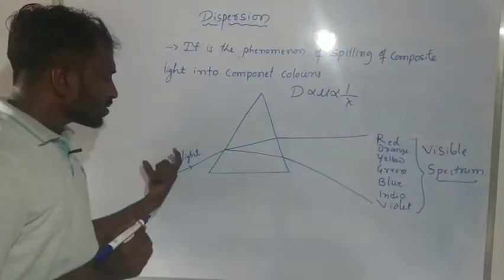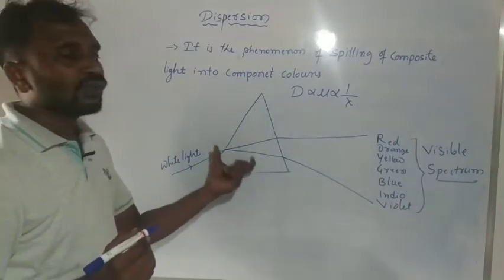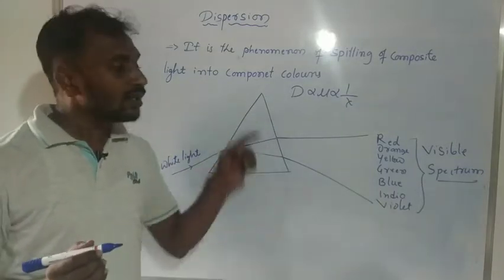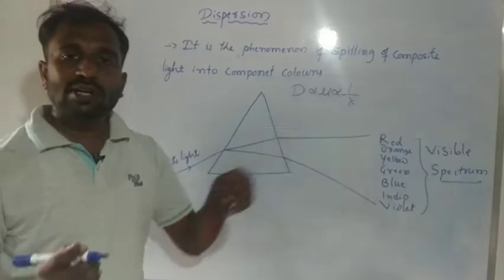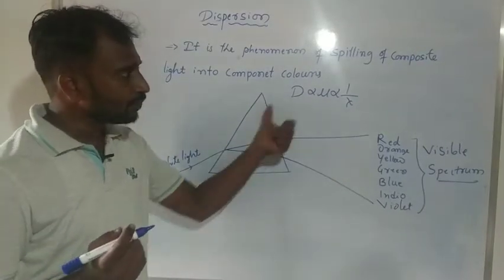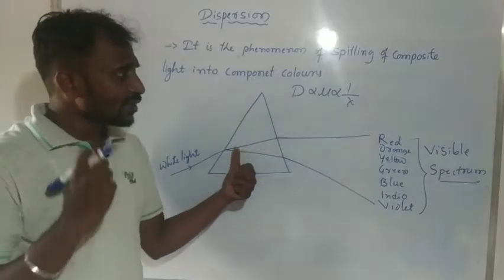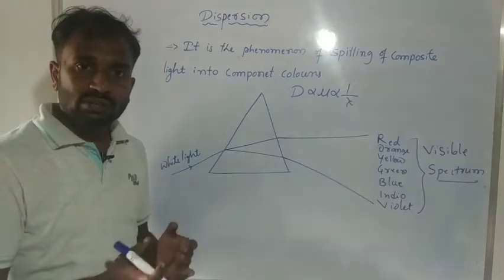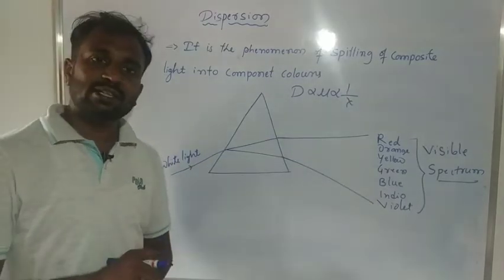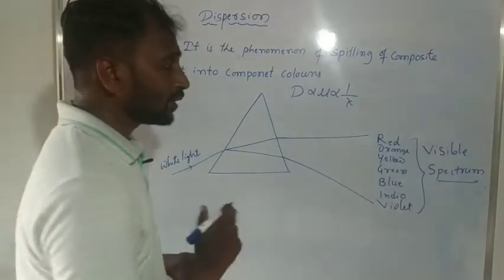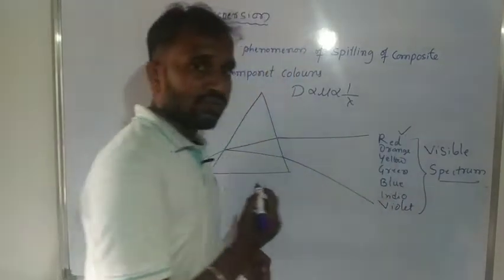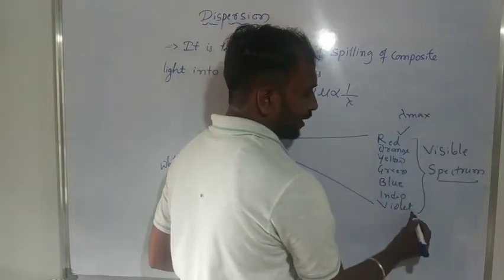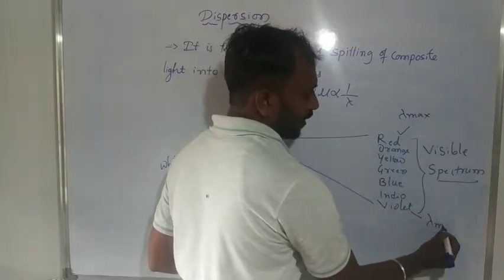Whenever light enters the prism, the wavelength of the light changes, and only then do we get 7 constituent colors. Because when the refractive index changes, the light ray changes its wavelength. For this reason we get 7 constituent colors. You already know that red color has the maximum wavelength and violet color has the minimum wavelength.